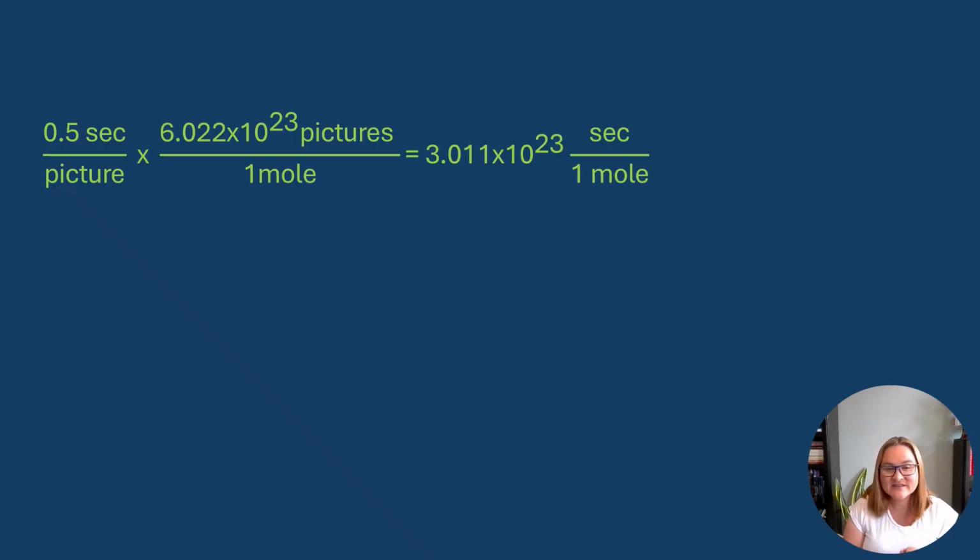Again, all of section 1.4 is mostly quantitative, so even our theory part involves a lot of numbers. We will use the mole in calculations in the next subsection. But for those interested and familiar with dimensional analysis, here is how I came up with that decades value on the earlier quokka slide. Each picture was set to appear half a second after the last one. If I'm worried about 1 mole of pictures, that leaves me with 3.011 times 10 to the 23rd seconds per 1 mole of pictures. The second is too small a unit here.